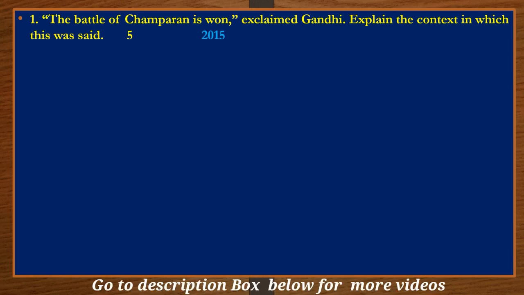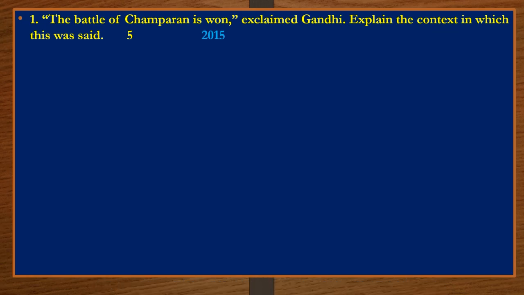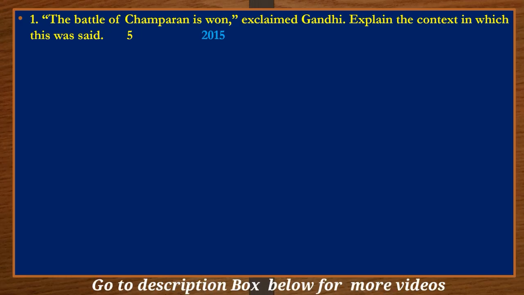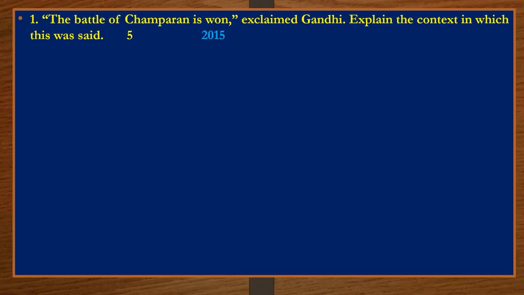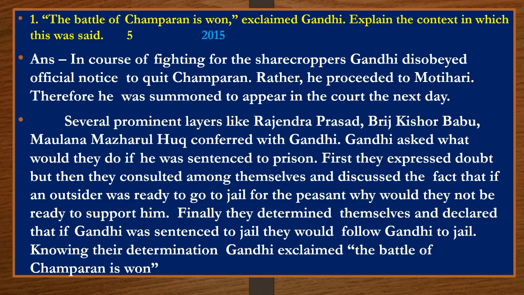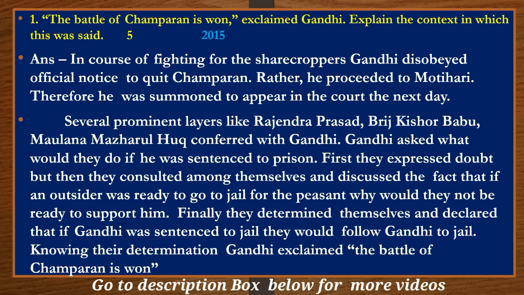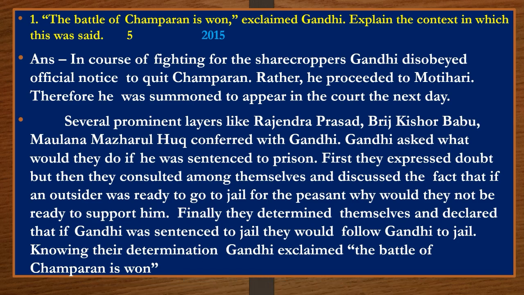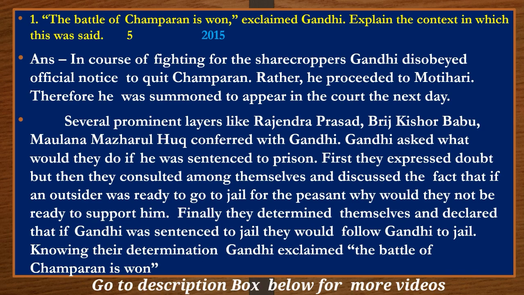Now we will discuss the long question having 5 marks. The Battle of Champaran is won, exclaimed Gandhi. Explain the context in which this was said. In the course of fighting for the sharecroppers, Gandhi disobeyed the official notice to quit Champaran. Rather, he proceeded to Motihari. Therefore, he was summoned to appear in the court the next day.